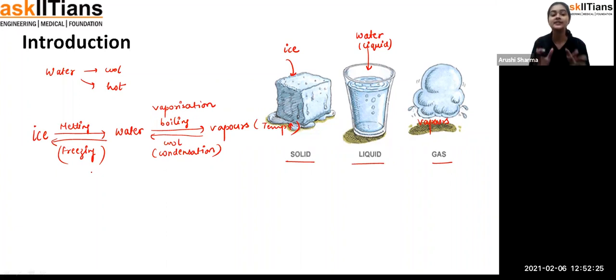Exactly, student. But it is very important to notice that whether the ice is converting into water, or the water is converting into vapors, we know that the chemical formula of water is H2O only. Exactly, that is H2O only. So whether it is ice, or in the liquid form, or in the vapor form, the chemical formula of water is going to be the same. It is not going to change under any condition. Got my point?